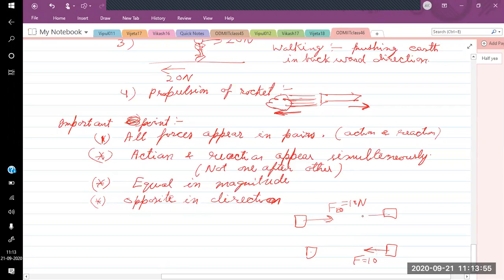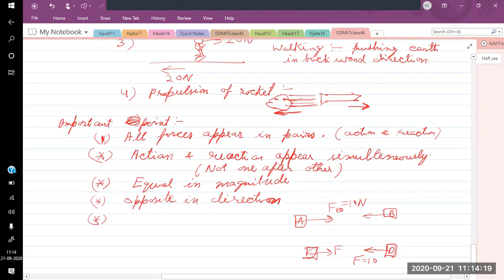The reaction pair of this one will come from the object which is applying the force on it, and similarly the reaction of the lower one will be on the object which is applying the force on it. So if two forces are just equal and opposite, they may not be the action reaction pair. This also should be kept in mind.